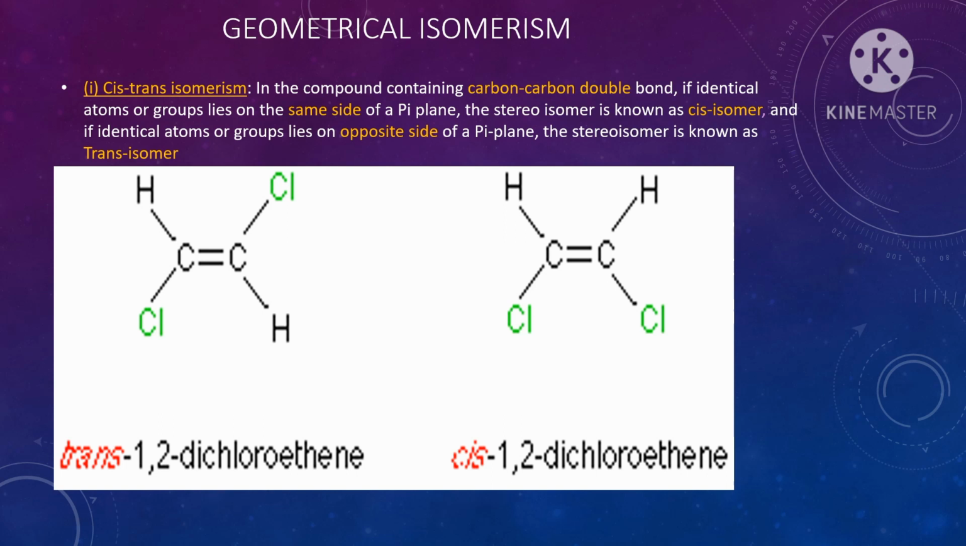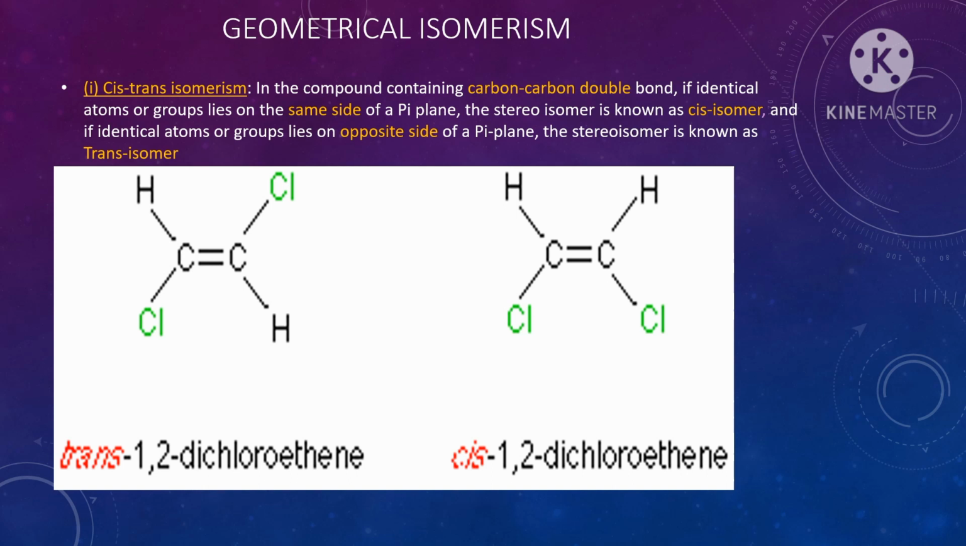In a compound containing a carbon-carbon double bond, if the identical atoms or groups lie on the same side of the pi plane, the stereoisomer is known as the cis isomer, and if the identical atoms or groups lie on the opposite sides of the pi plane, the stereoisomer is known as the trans isomer.